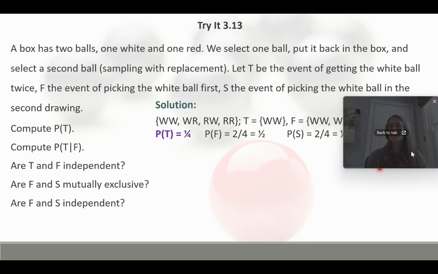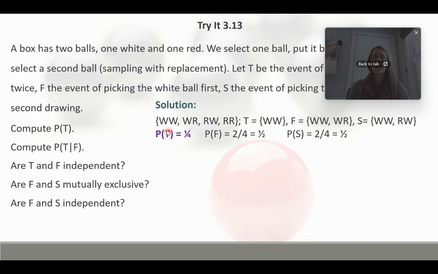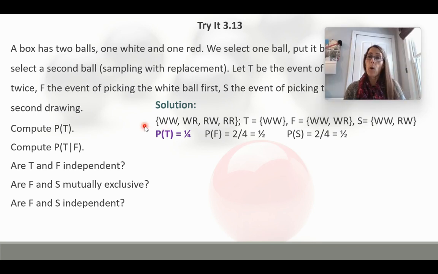So our sample space: white, white; white, red; red, white; red, red. So those are listed here. Our event T is getting the white ball twice, so it's white, white.